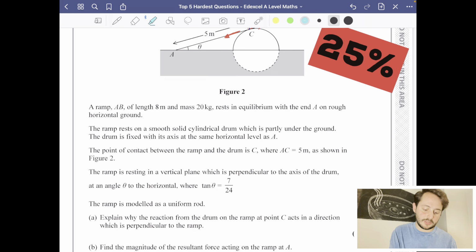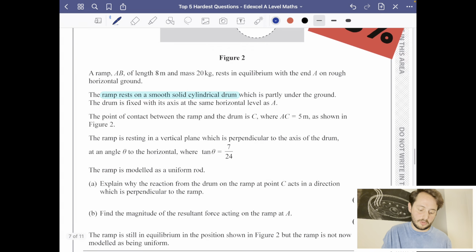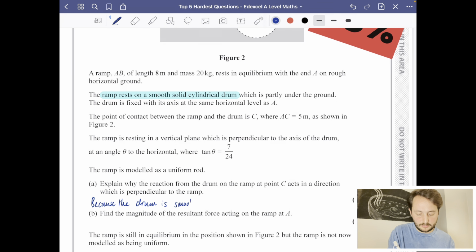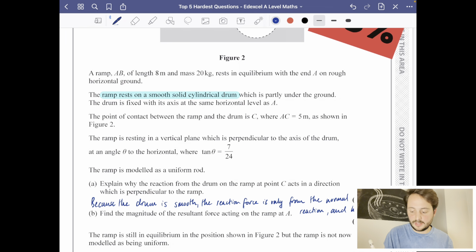And I'm just going to highlight that in the question. It says here, there it is: the ramp rests on a smooth, solid, cylindrical drum. So it's the fact that it is smooth. So because the drum is smooth, the reaction force is only from the normal reaction, and hence is perpendicular.